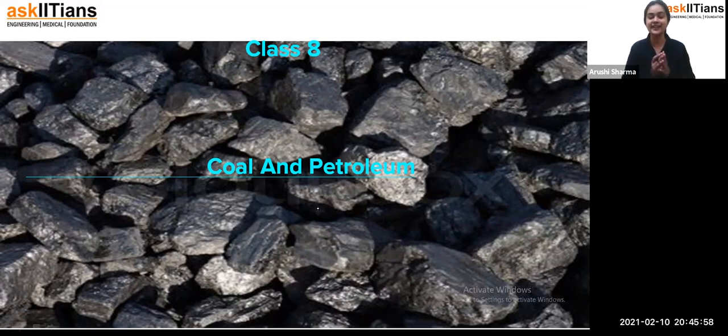We have seen that with the help of decarbonization we get coal and petroleum, and we know that coal and petroleum are used as fuel. We get them from the dead and decay of living organisms, whether from plants or animals. That's why we call them fossil fuels.